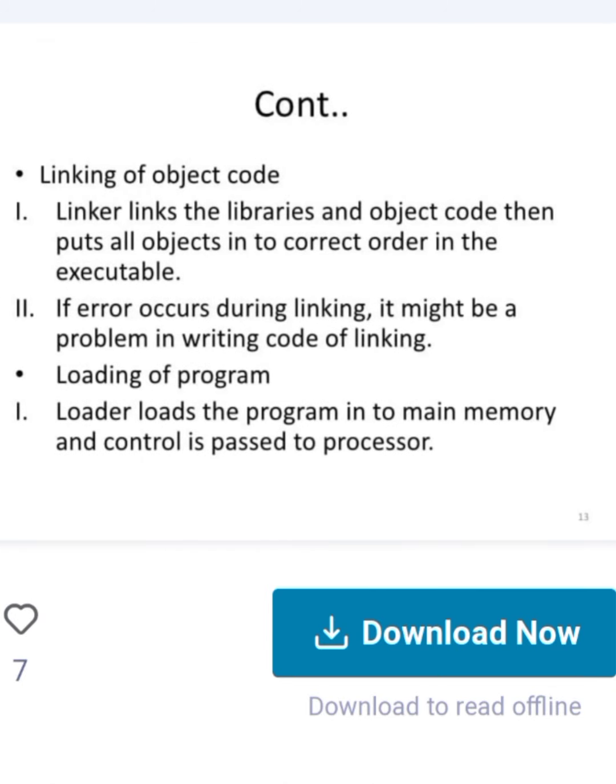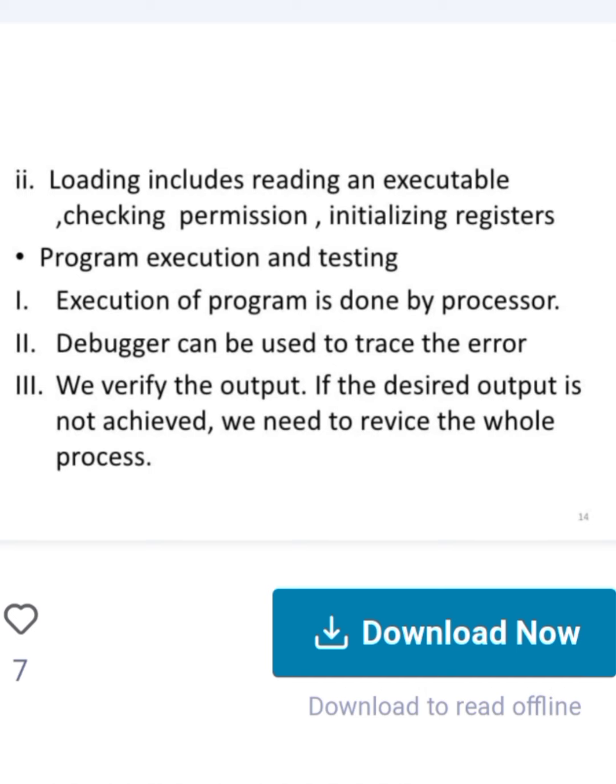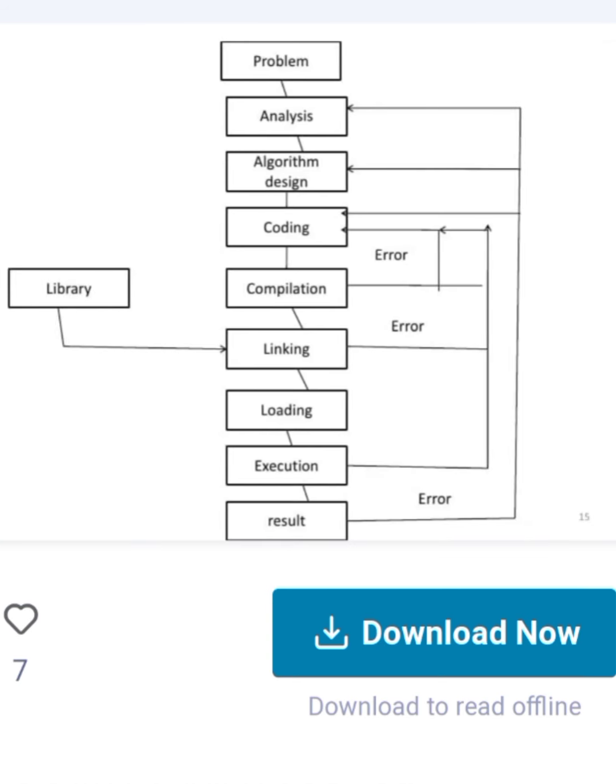Linking of object code. Linker links the libraries and object code, then puts all objects into correct order in the executable. If errors occur during linking, it might be a problem in writing the code. Loading of program: loader loads the program into main memory and control is passed to the processor. Loading includes reading the executable, checking permission, initializing registers, program execution and testing. Execution of the program is done by the processor. Debugger can be used to trace errors. We verify the output. If the desired output is not achieved, we need to revise the whole process.